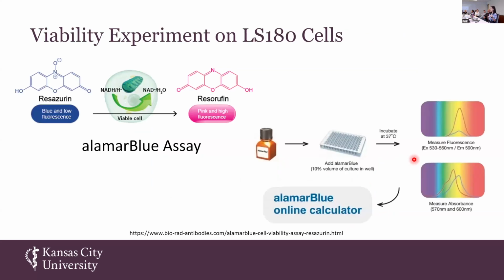So for our viability experiment, we use an assay called Alamar Blue. This comprises a blue substance called resazurin, and this can be reduced by NADH produced by active metabolism of cells to turn into a pink substance called resorufin. Both of these can be picked up by measurements of absorbance at 570 nanometer and 600 nanometer using a spectrophotometer. When we have the data, we can plug it into a specific formula to allow us to quantify the amount of live or dead cells in the treated groups compared to no treatment.